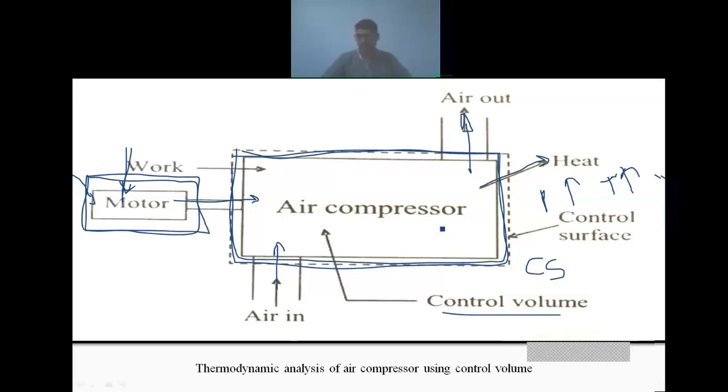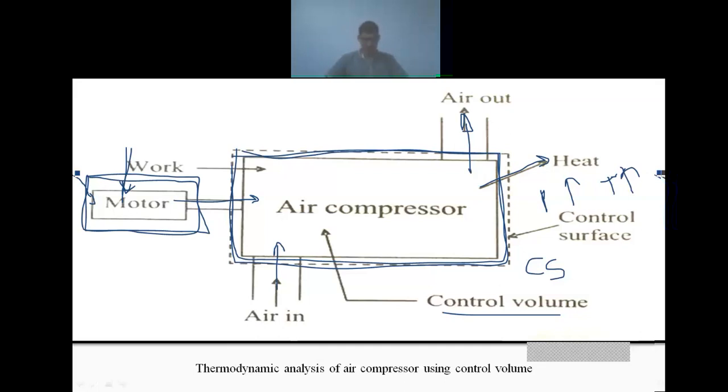We still have 5 minutes, or we can extend our meeting to 9:50. If you have any doubts regarding control volume or systems, because these are the basic concepts you should know. Whenever we go for analysis of gas power cycles, reciprocating air compressors or gas turbines, we should know all these basic concepts.